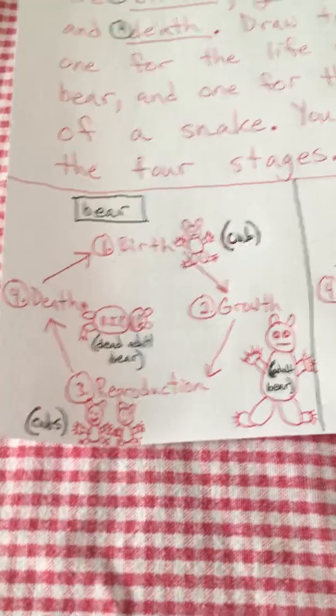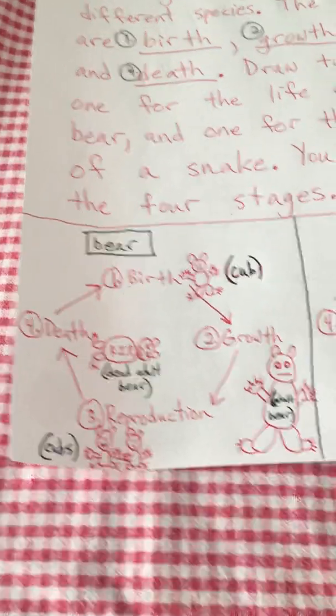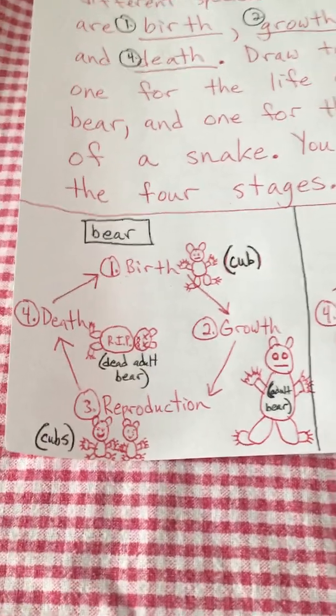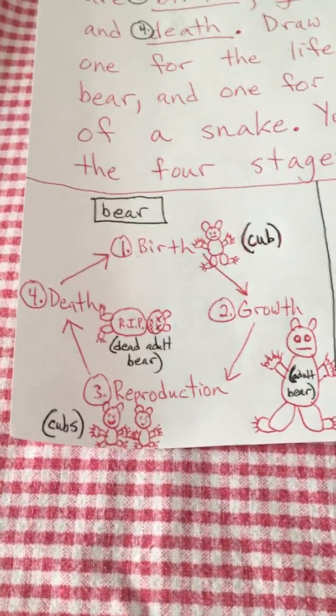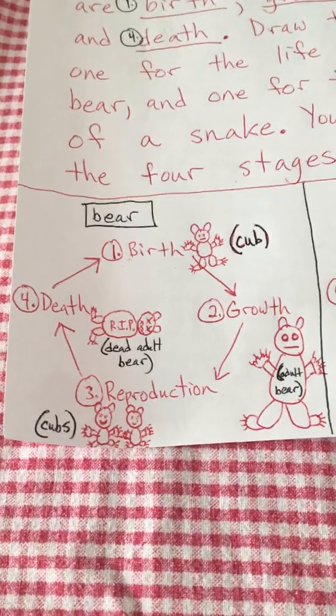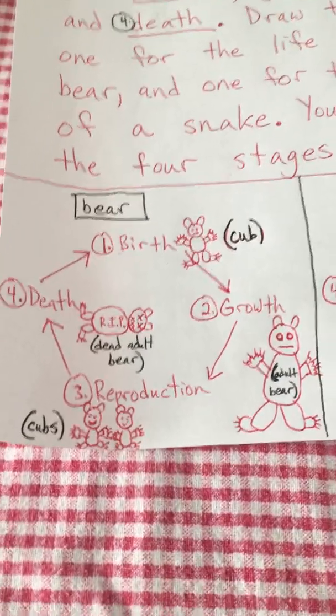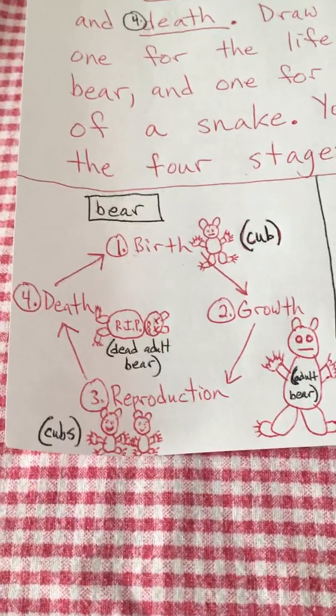Okay, so what's interesting here is bears, like almost all mammals, except for, we learned about platypuses the other day, that lay eggs. And there's one other type, I forget how to say it. I wasn't quite sure how to pronounce it, but there's only 2 types of mammals that lay eggs.